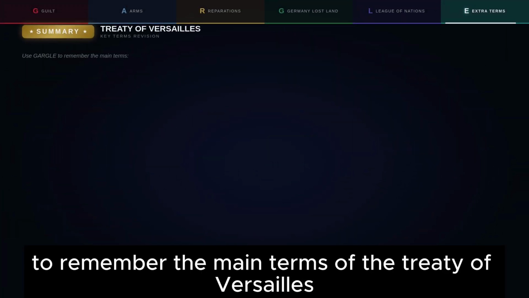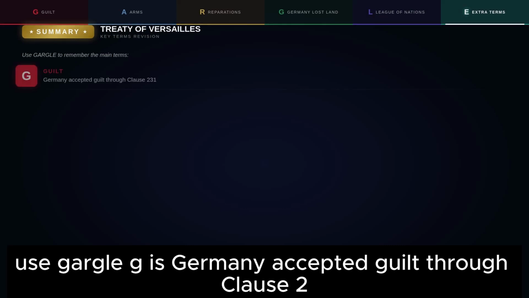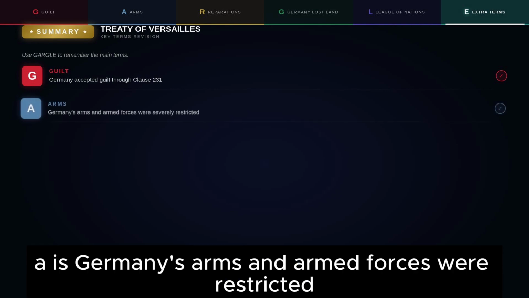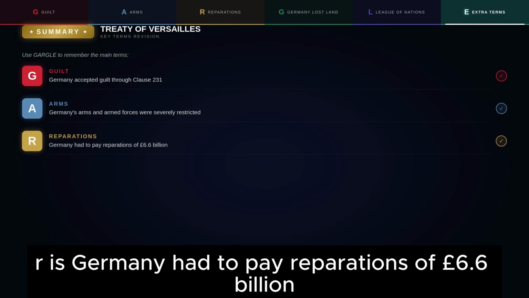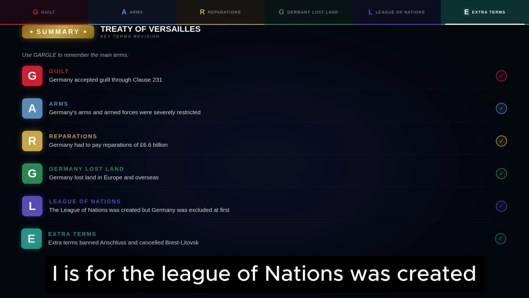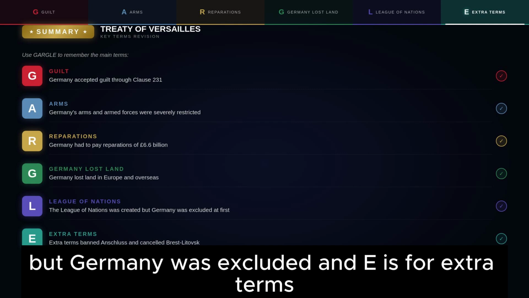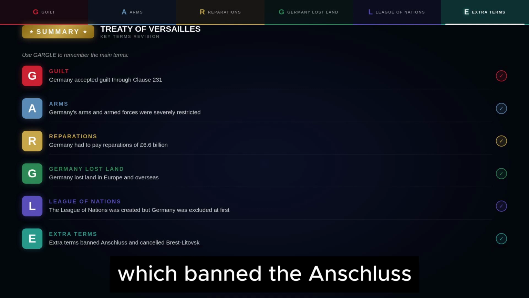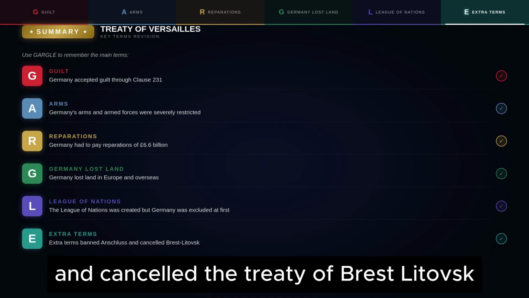So, to remember the main terms of the Treaty of Versailles, use GARGLE. G is Germany accepted guilt through clause 231. A is Germany's arms and armed forces were restricted. R is Germany had to pay reparations of £6.6 billion. G is Germany lost land in Europe and overseas. L is for the League of Nations was created, but Germany was excluded. And E is for extra terms, which banned the Anschluss and cancelled the Treaty of Brest-Litovsk.